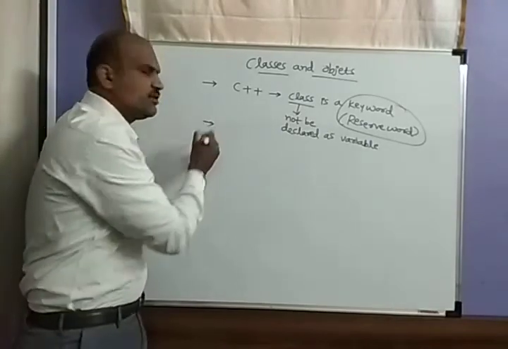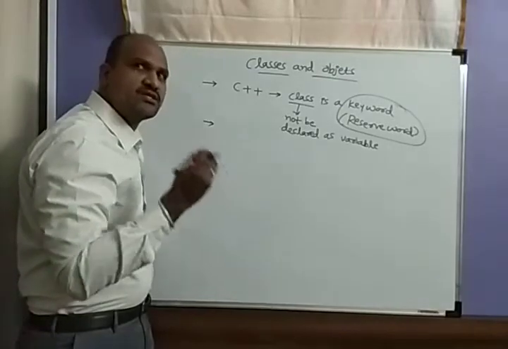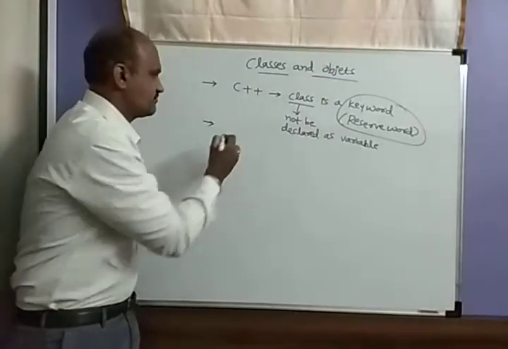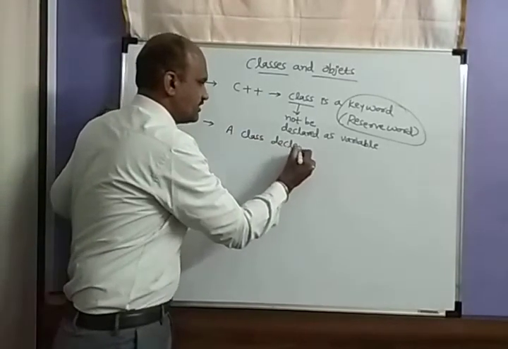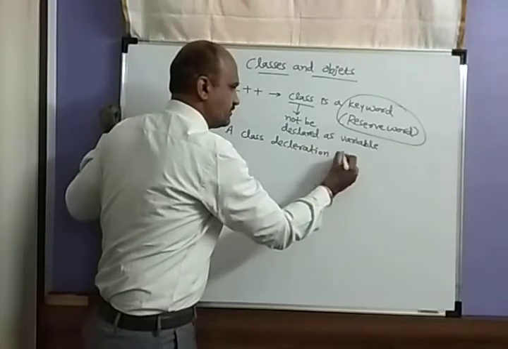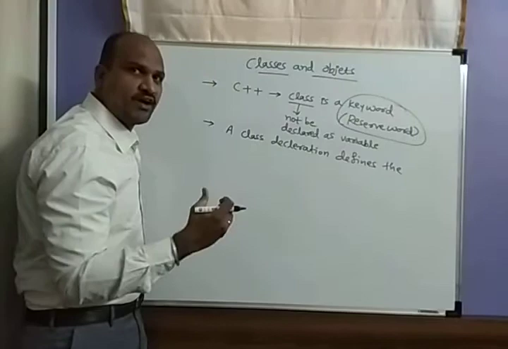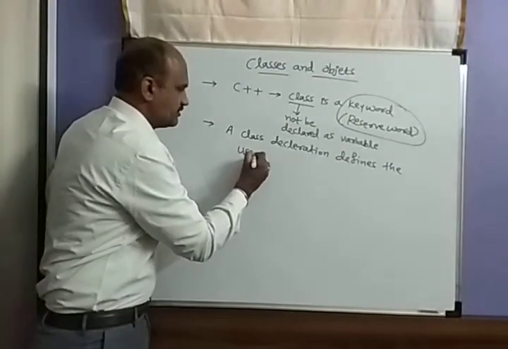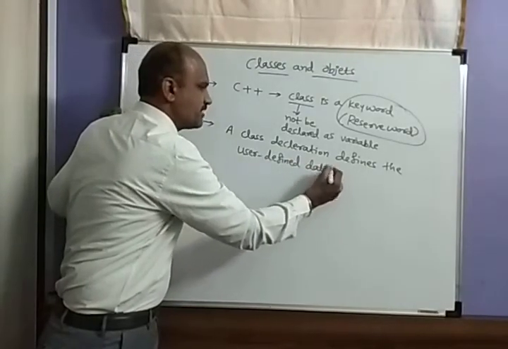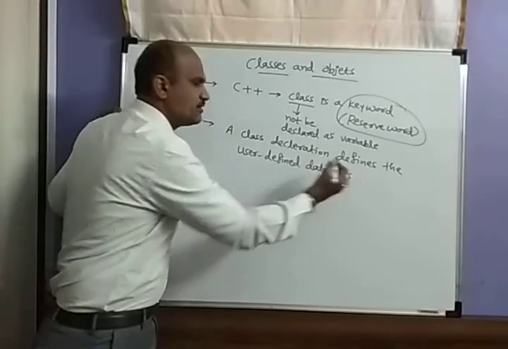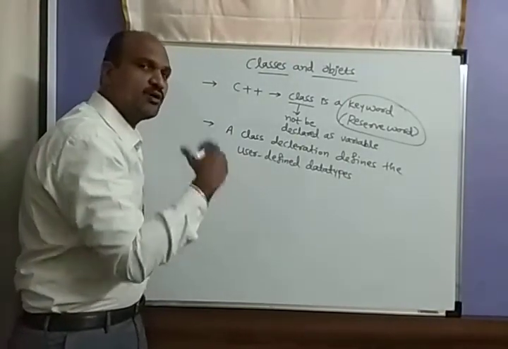So the next point, when you go to the class declaration: a class declaration defines a new user defined data type. Further, what will happen? It will link the data and the code.